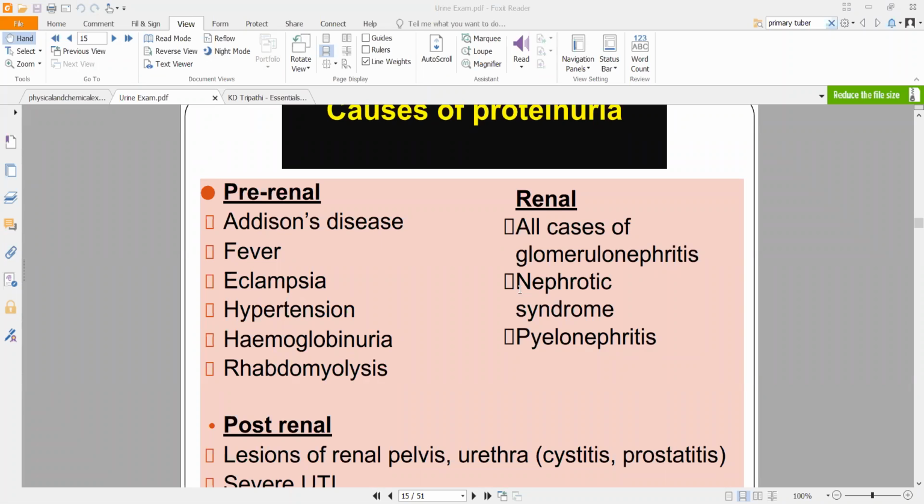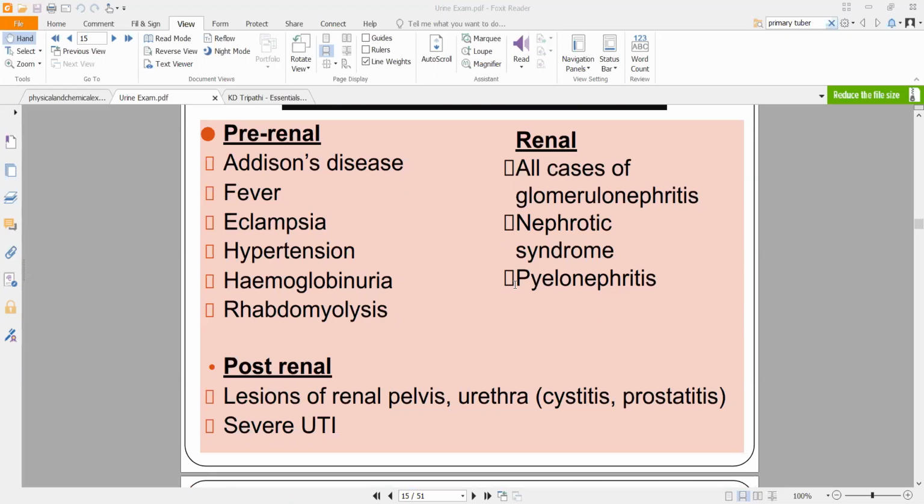Renal conditions are those that relate to the kidney itself, such as glomerulonephritis. So if you have any kind of glomerulonephritis, where there is inflammation in your glomerulus, that can cause proteinuria. Or if you have nephrotic syndrome or pyelonephritis, which is basically a bacterial infection in your kidney, right? That is causing inflammation, which in turn causes proteinuria.